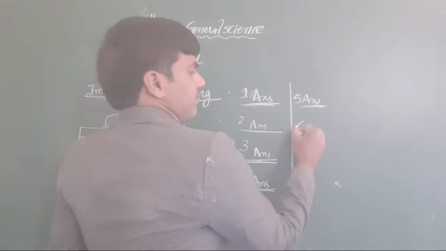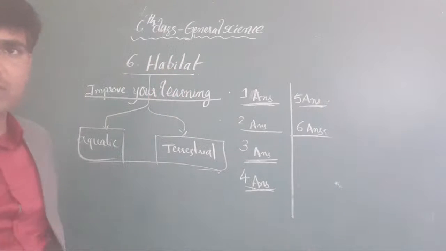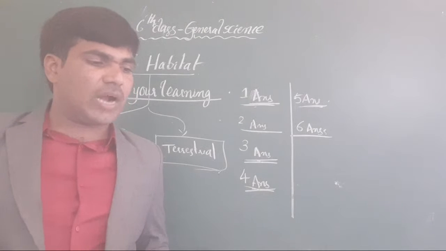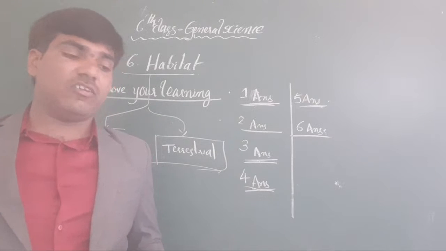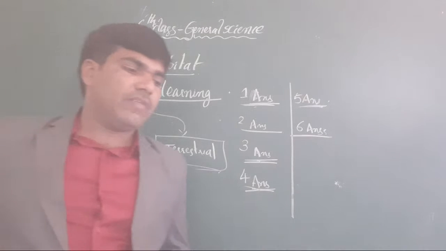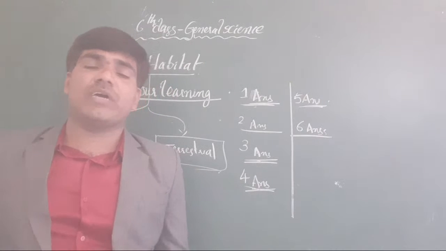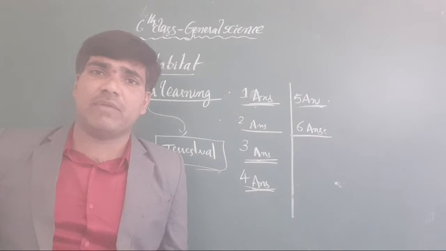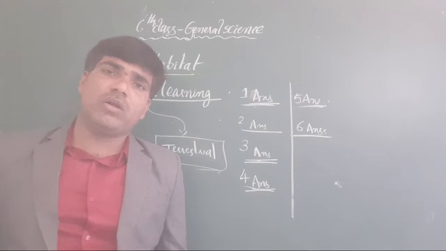Sixth answer. What is the sixth answer? What happens if a habitat is disturbed or destroyed? Okay, now, what happened? When a habitat is disturbed or destroyed, the plants lose their lives. Clear or not, all of you? Yesterday you already saw, there is a good life and good habitat.